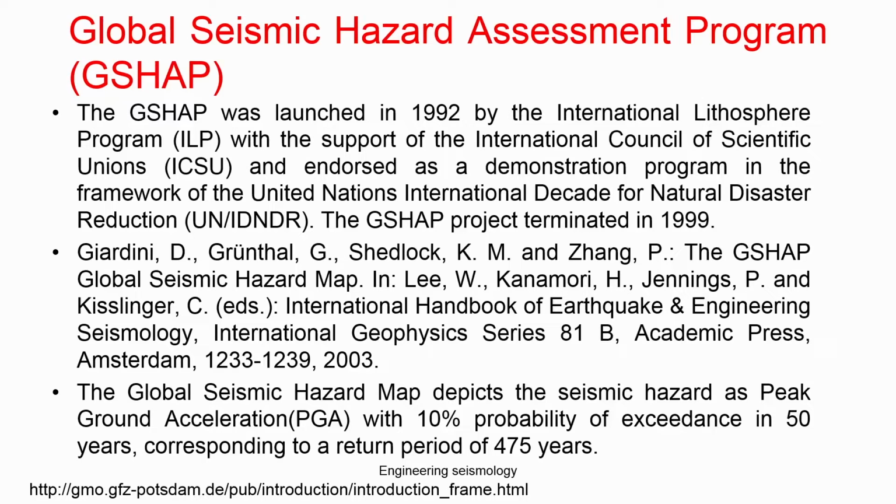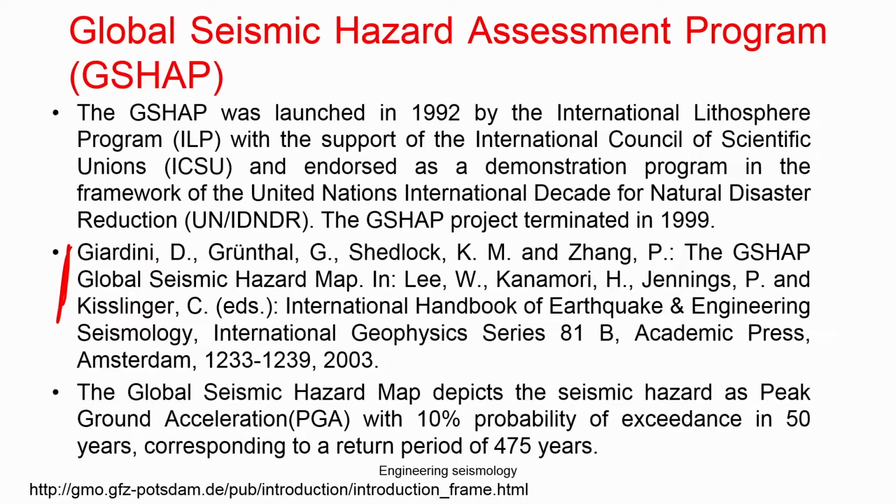GSHAP project, the Global Seismic Hazard Assessment Program, in 1992. This was actually done by a group of scientists who tried to get a map of the entire globe.